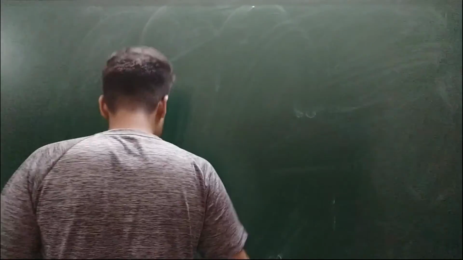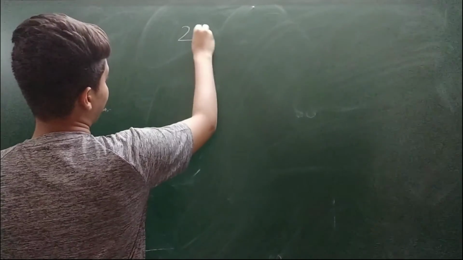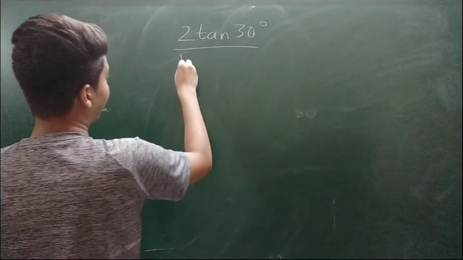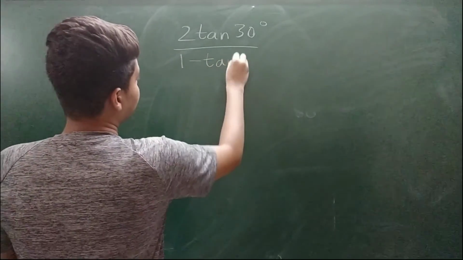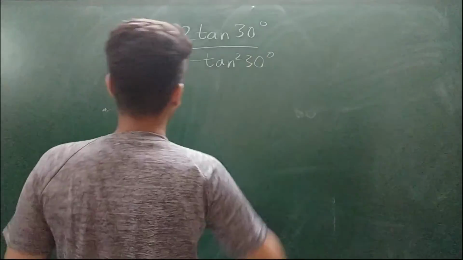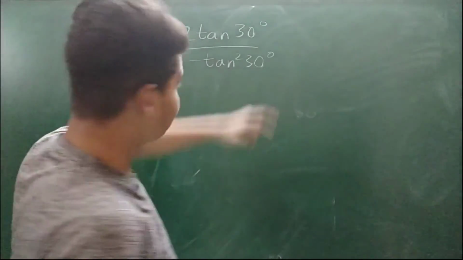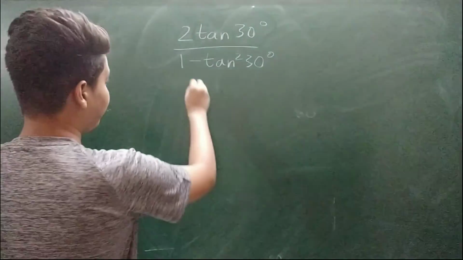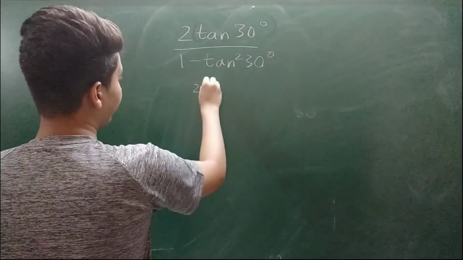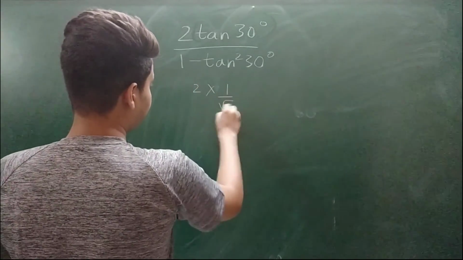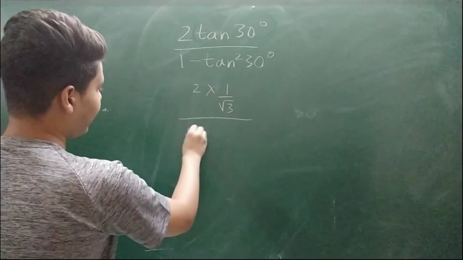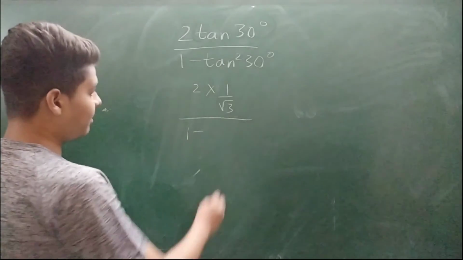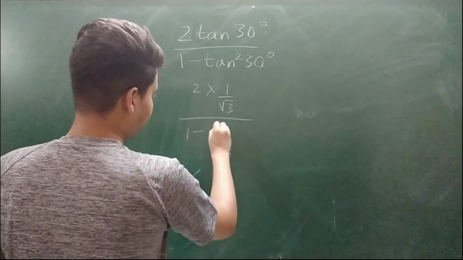Our next question is that we have to evaluate the value of 2 tan 30 degree divided by 1 minus tan square 30 degree. As you know, tan 30 degree is 1 by root 3. So 2 into 1 upon root 3 divided by 1 minus tan square 30 degree. Tan 30 degree is 1 upon root 3, so tan square 30 degree becomes 1 upon root 3 whole square,